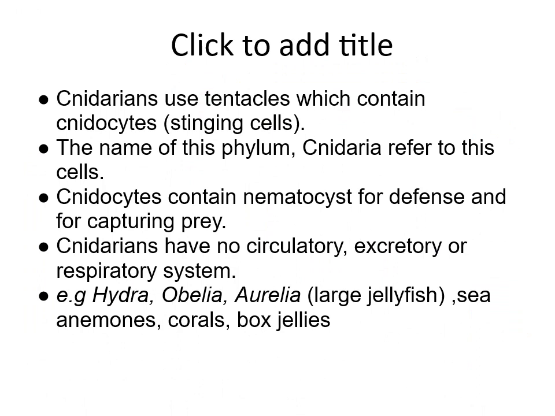If you saw the diagram just now, most of them ada macam tentacles, right? So tentacles ni contain cnidocytes ataupun stinging cells. So dia ada venom. So name phylum ni ambil daripada structure tu lah, Cnidaria, cnidocyte. So cnidocyte ni dia contain nematocyst, ada cyst kat dalam dia, bulb yang ada contain venom. So they can use it for defense ataupun untuk capture prey. So cnidarians have no circulatory, excretory or respiratory system. Classic examples dia biasanya Hydra dengan Aurelia.